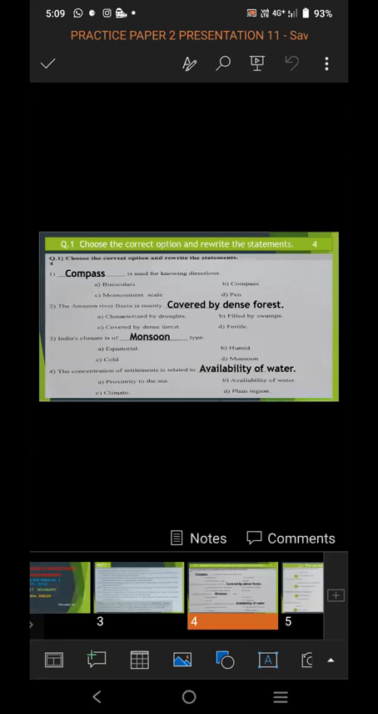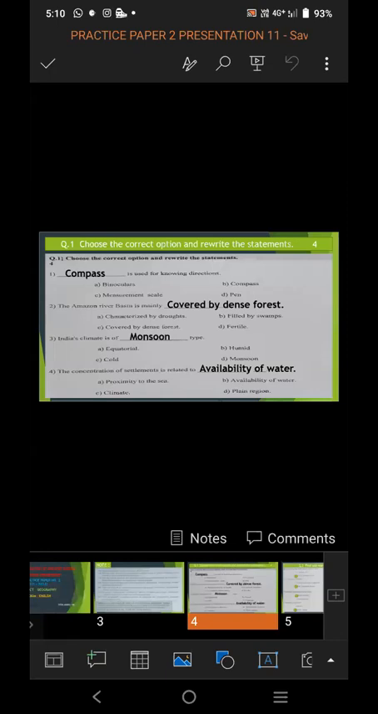So in this way, you have to attempt the question. It is of 4 marks. And all the 4 you have to solve. Choose the correct option and rewrite the statement. You have to choose the correct option and rewrite the sentence again with the answer. Options you don't have to write.